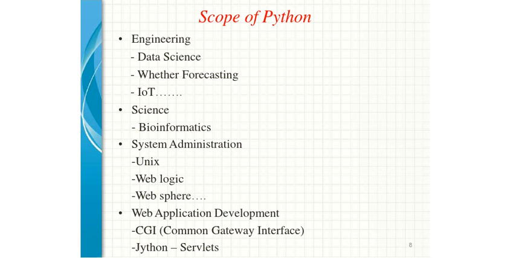So in this list, the very first domain I would like to keep is data science. In data science, people are using Python. Basically, data science is nothing but a group of huge data, and whenever analysis comes into the picture, people are dealing with data, and there people deal with Python very easily.